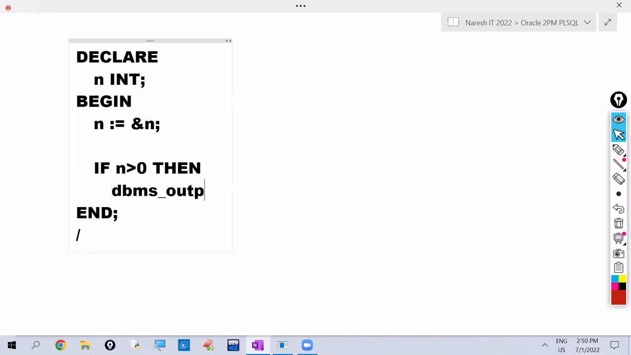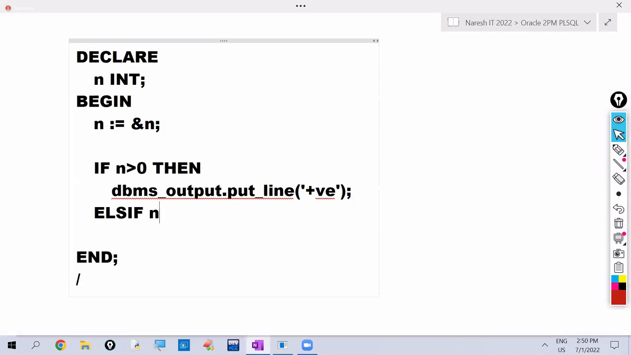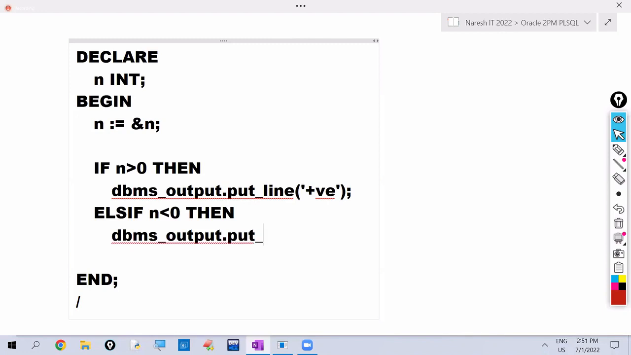dbms_output.put_line positive. So positive we are printing. Okay. So this condition false means that maybe negative or 0. Again, two cases are there. So we need to check one more condition here. To check one more condition, what we are writing? Else if. Else if n less than 0, then dbms_output.put_line negative.